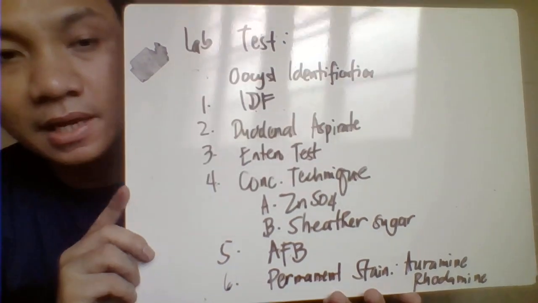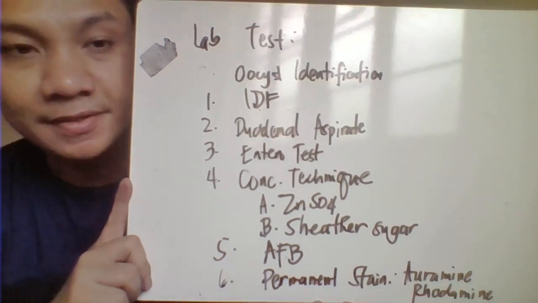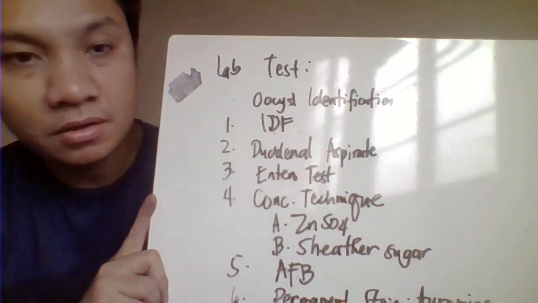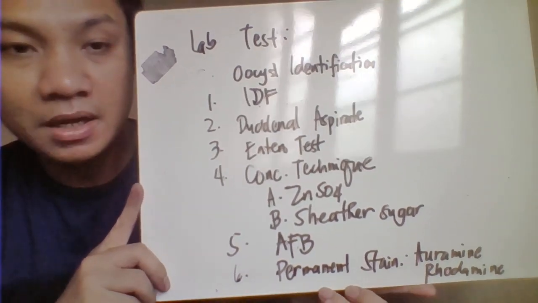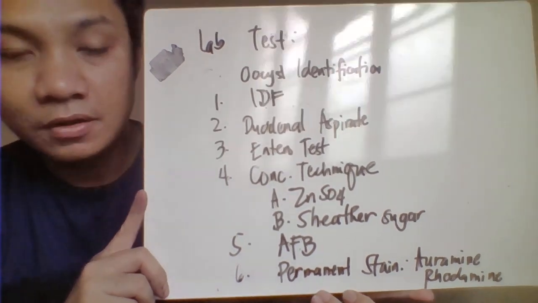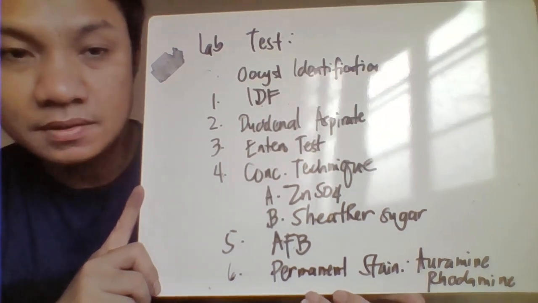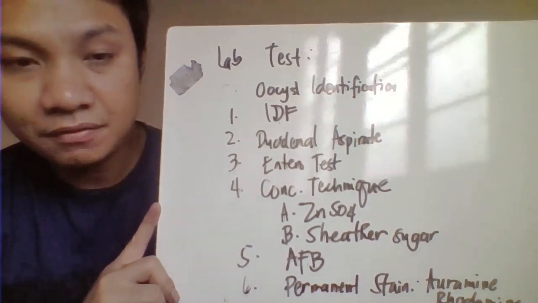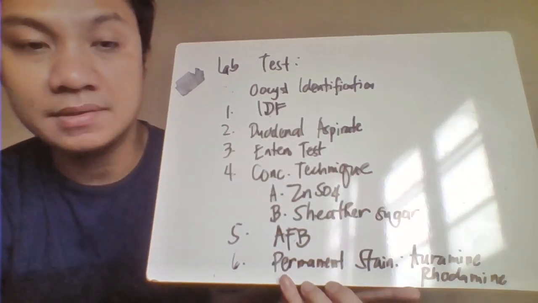And for the diagnosis, it is basically identification of the characteristic oocysts. You could perform the direct fecal smear. You could also use the duodenal aspirate. You could also have the Entero-Test, just like in Giardia. You could also use concentration techniques to better recover the oocysts, such as the zinc sulfate flotation technique and the Sheather's sugar test. And we also have the acid-fast stain. You could use the auramine rhodamine stain for that, and for the permanent stain, the immunofluorescence technique.